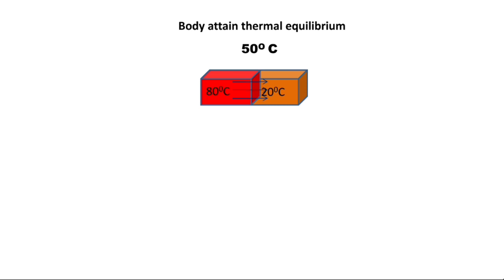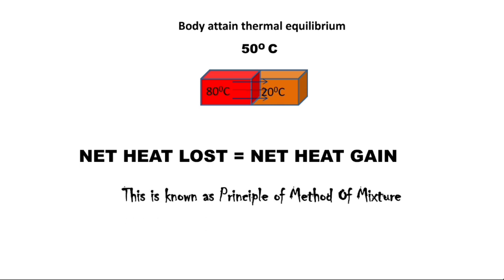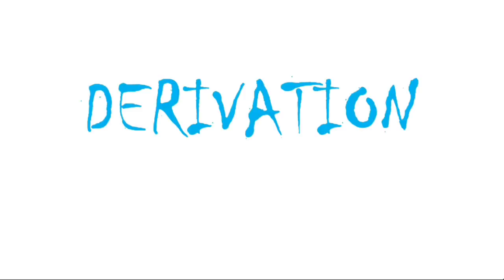If heat is not lost by any other process, then the total heat lost by the hotter body is equal to the total heat gained by the cold body. So we can write it as net heat lost is equal to net heat gain. This is known as the principle of method of mixture. Now let's see its derivation.